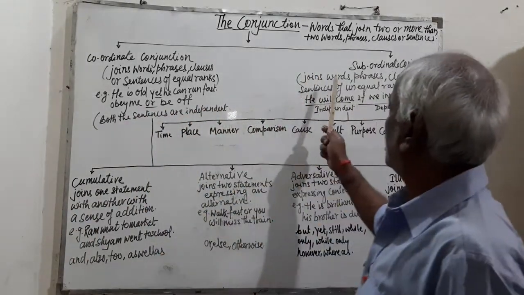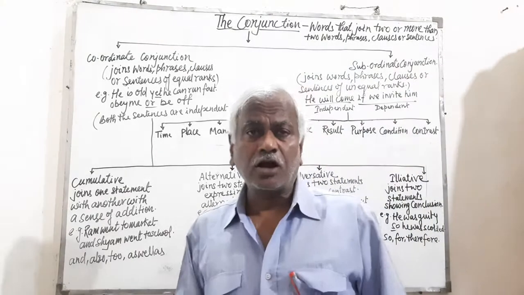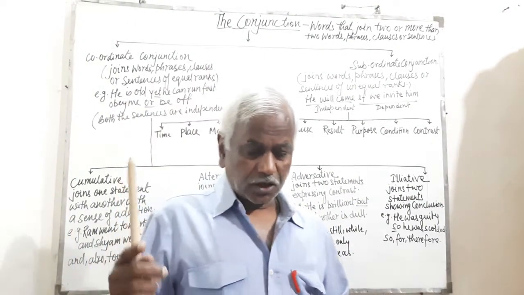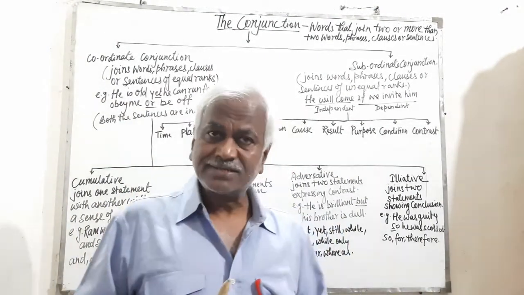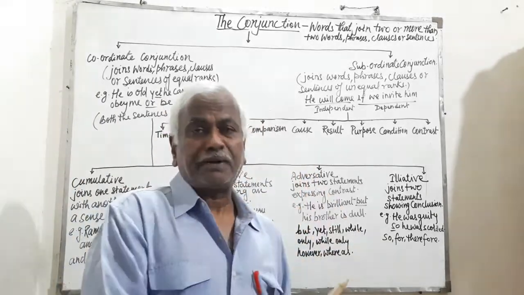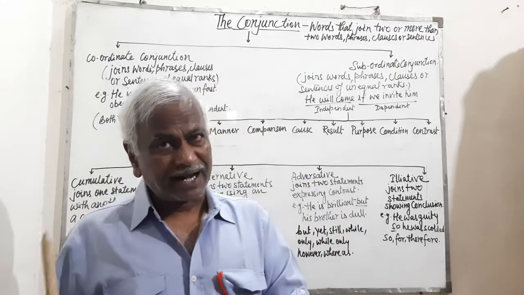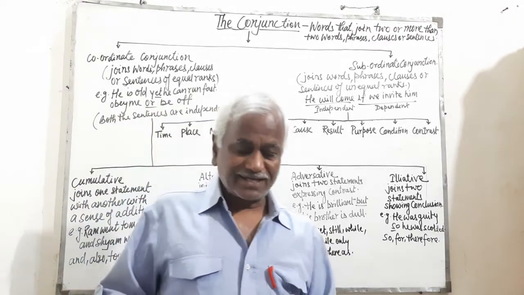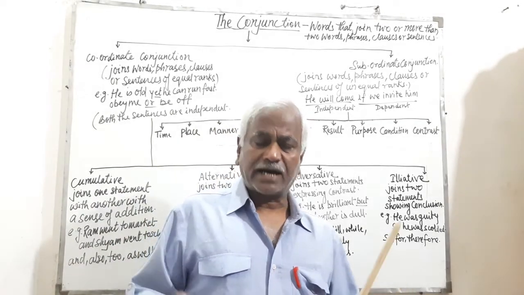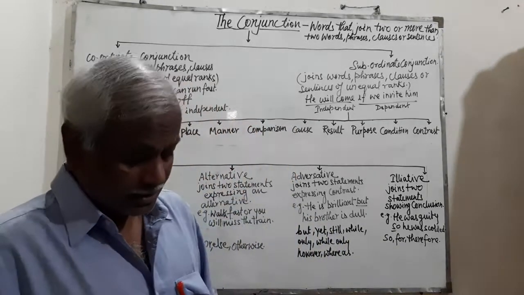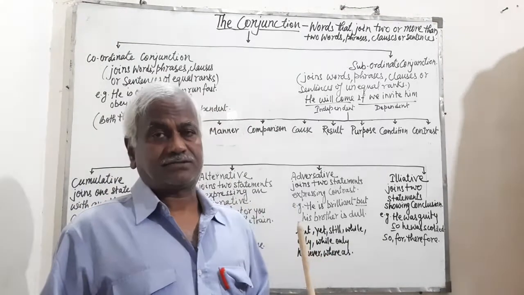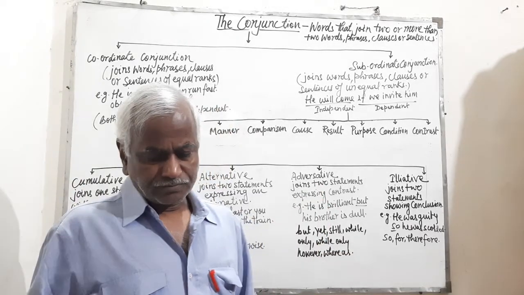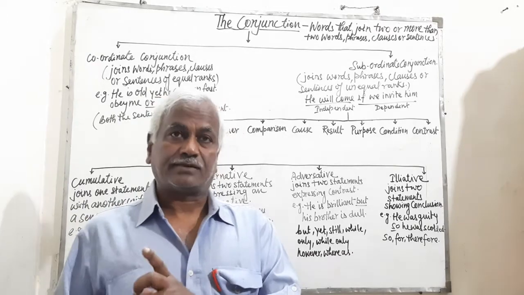Next is subordinate conjunction. This subordinate conjunction joins together two clauses of unequal ranks. That means here one would be independent, another one would be dependent clause. For example, the teacher said to the students, mark here, the teacher said to the students that the earth moves around the sun.